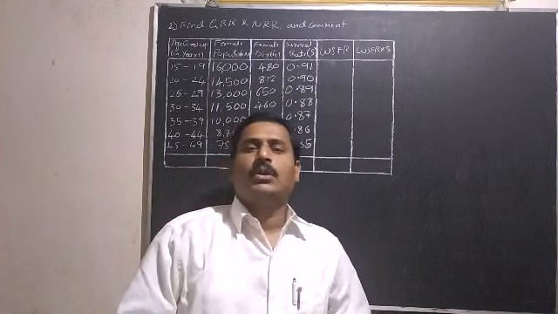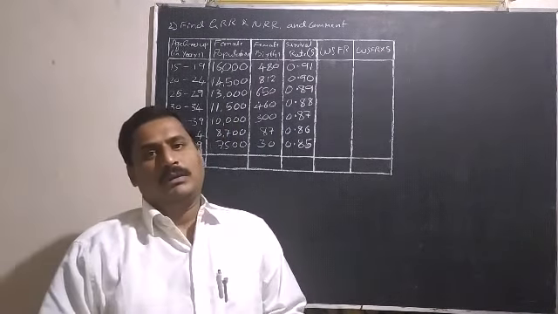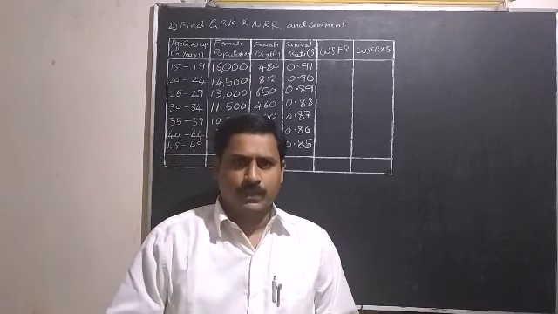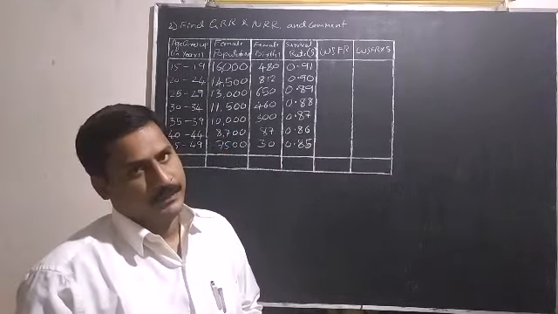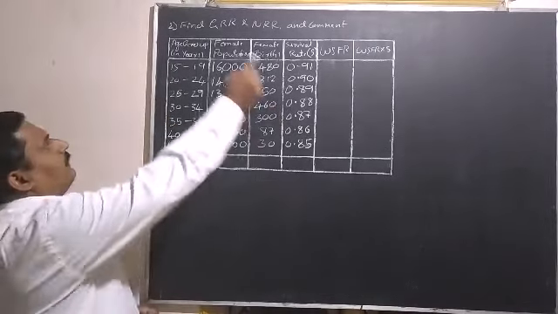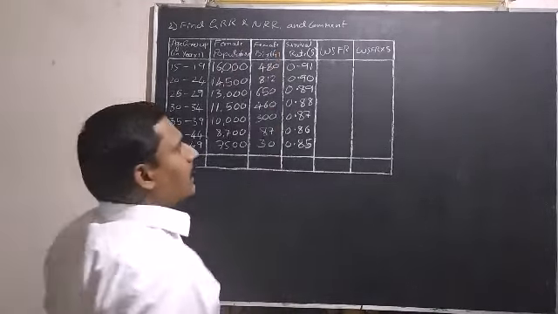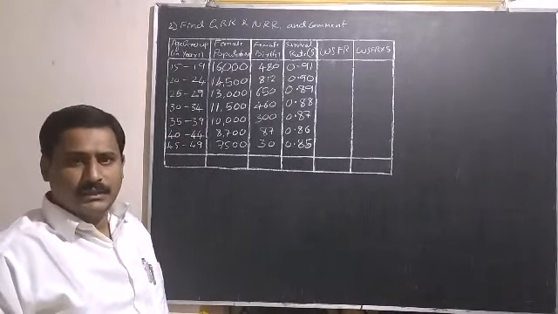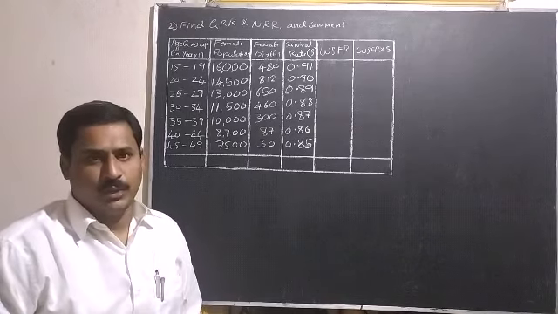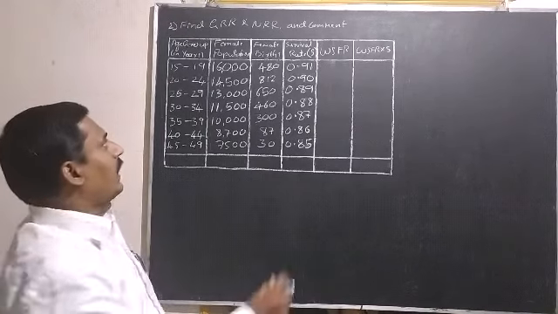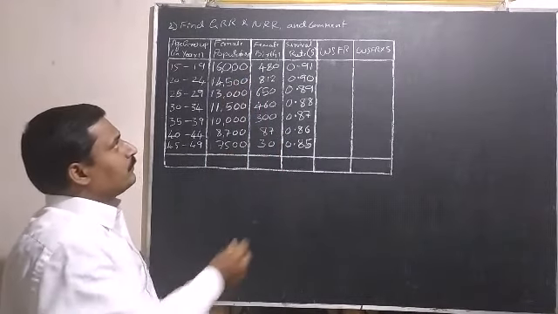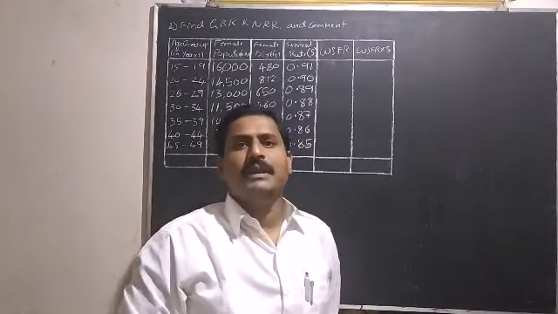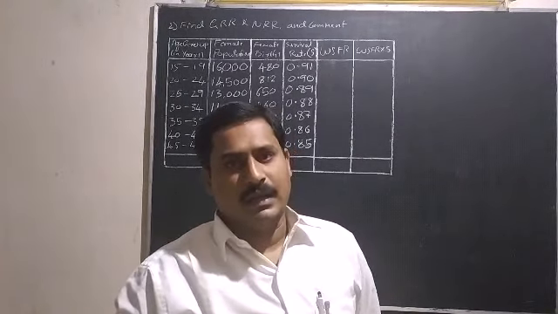Dear students, today we solve another problem on GRR and NRR, and it is a very special problem, so watch it carefully. Here they have given: find GRR and NRR and comment. They have given age groups from 15 to 49 years in 7 different age groups with a width of 5 years, and they have given female population, female births and survival rate, and we need to find GRR and NRR both.